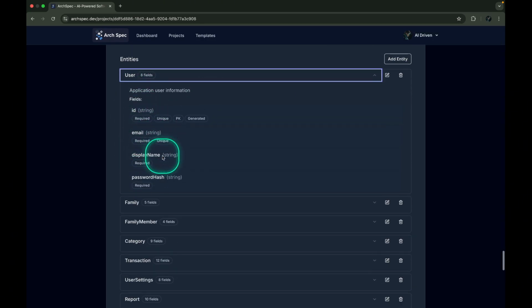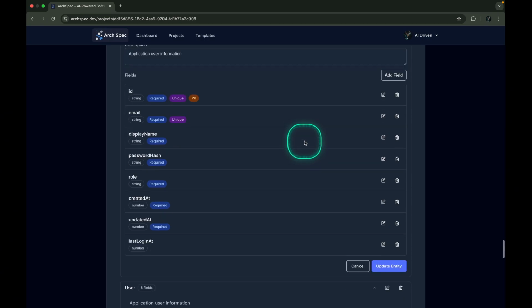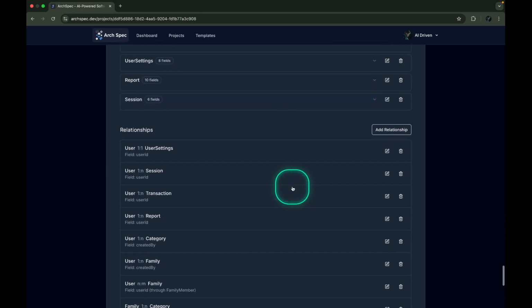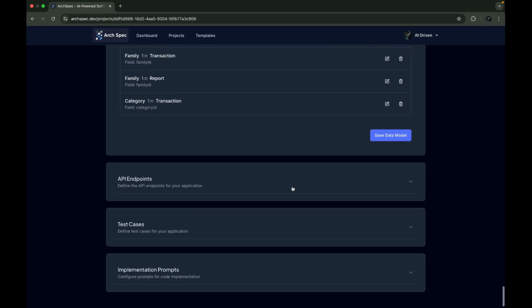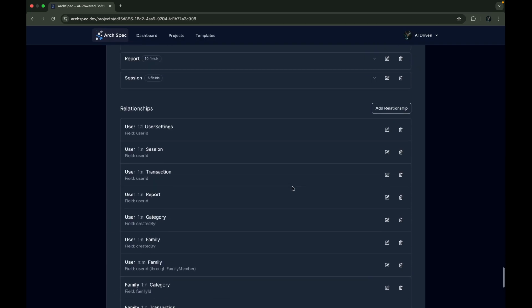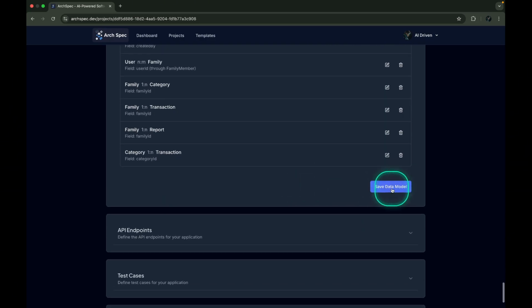We have 8 fields for the user, and you can edit these if needed. We also have several other entities and their relationships with each other. This clarity is important to avoid confusion during implementation.